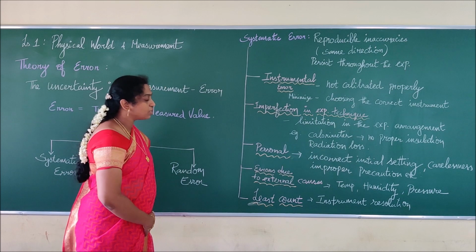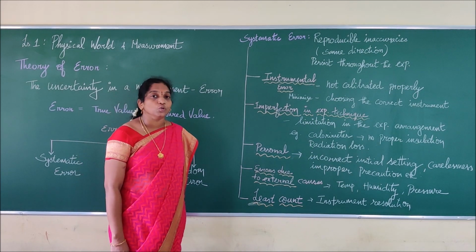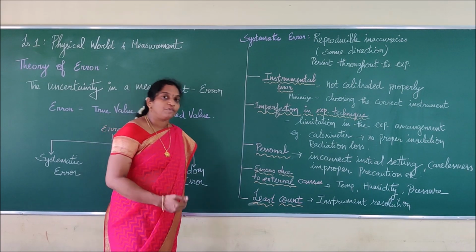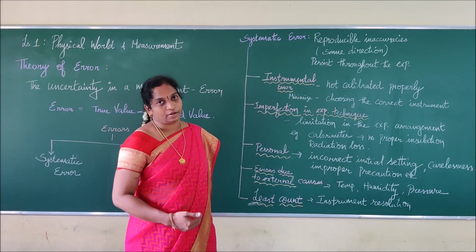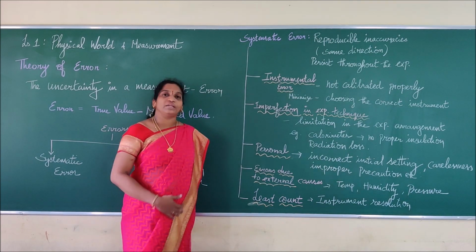Three, personal error. Four, errors due to external causes. And five, least count error. Now we are going to study them one by one. The first one, instrumental error.